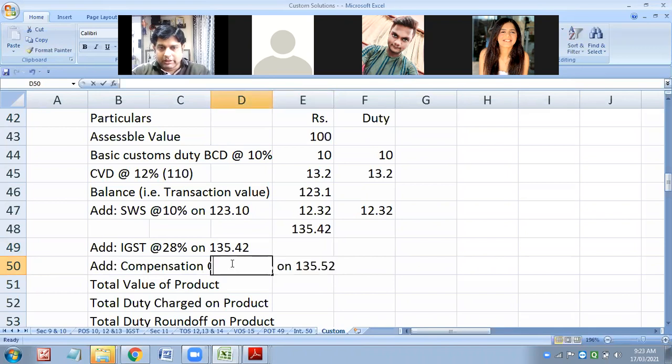No, not only BCD. Any kind of additional custom is there, no? BCD or CVD, these are the customs. So on any custom duty paid, you have to charge SWS. So these are the two custom duties.